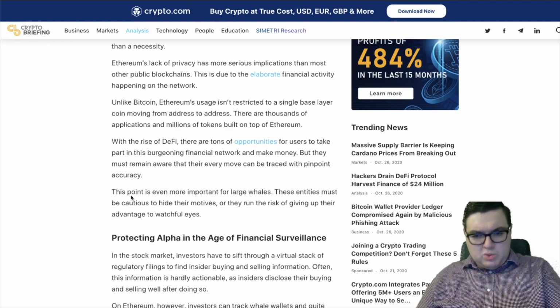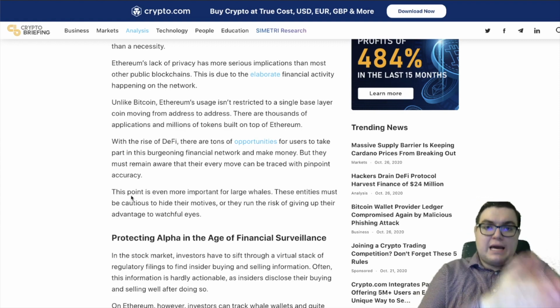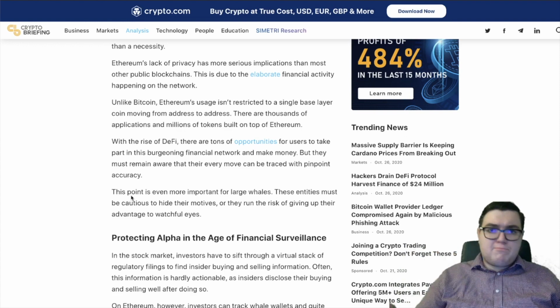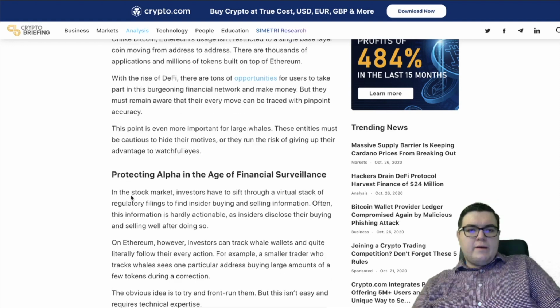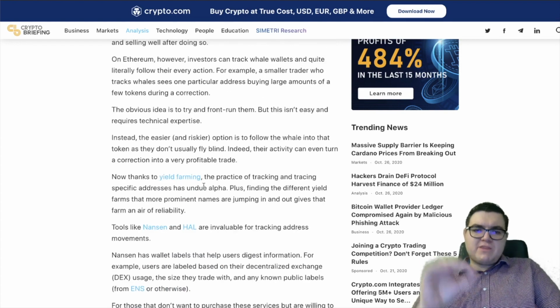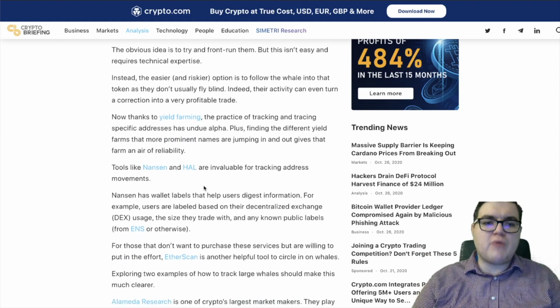And you might see that this whale wallet suddenly is investing, let's say, initially he invested in Hex, then suddenly you see a new large transaction to some project XYZ that you've never heard of before. You do research on that project and you figure out, whoa, this one's a golden ticket winner here. With the rise of DeFi, there are tons of opportunities for users to take part in this. Thanks to yield farming, the practice of tracking and tracing specific addresses has undue alpha.